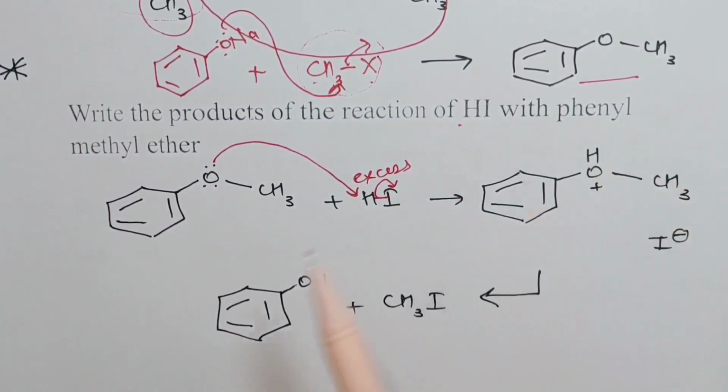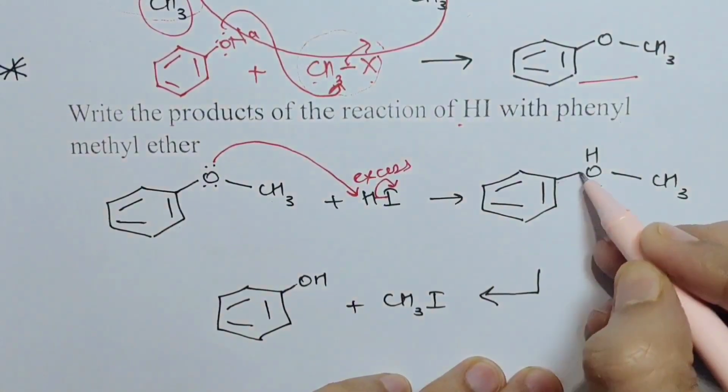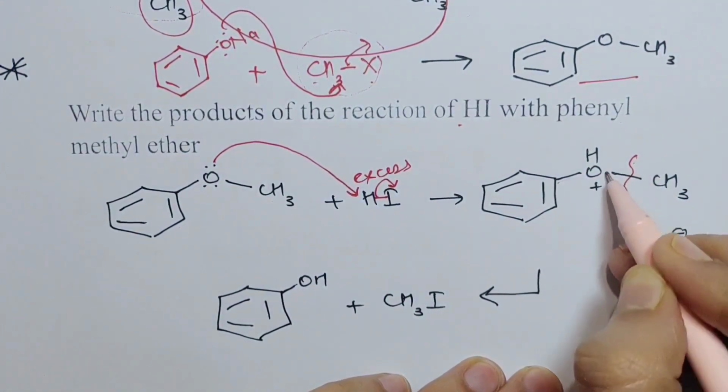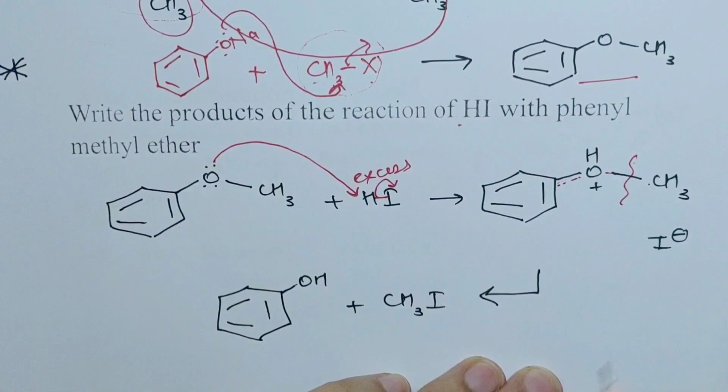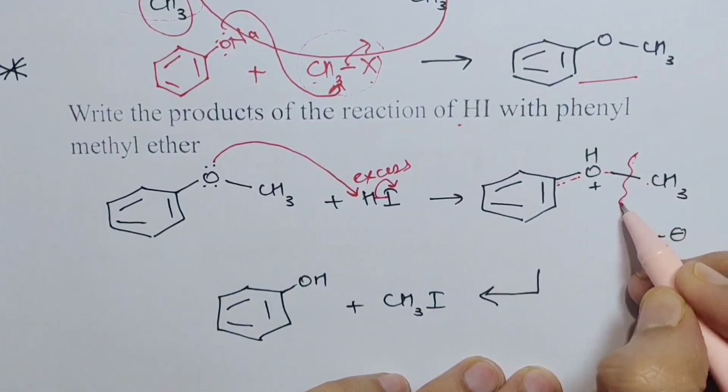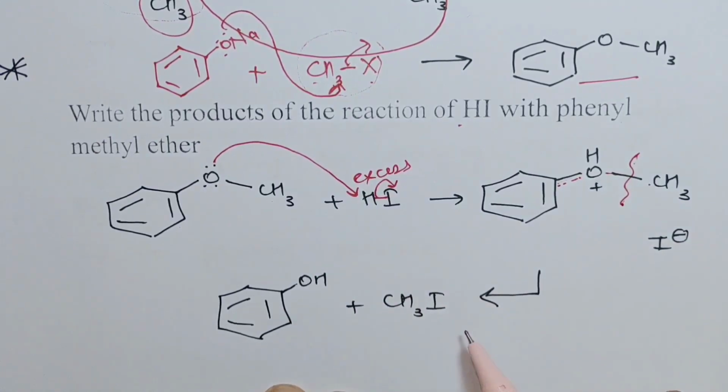But in this case, when one of the R is a benzene ring, this bond would never break. This bond would break. Why? Because as compared to the two bonds, this bond is stronger because it has partial double bond character. So this bond would break and you would get phenol and methyl iodide.